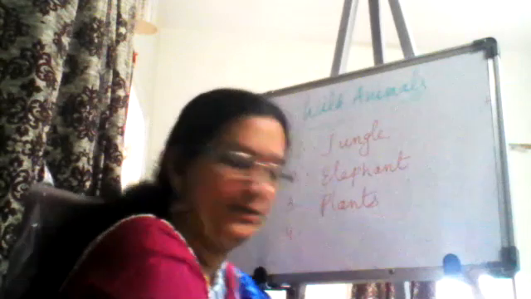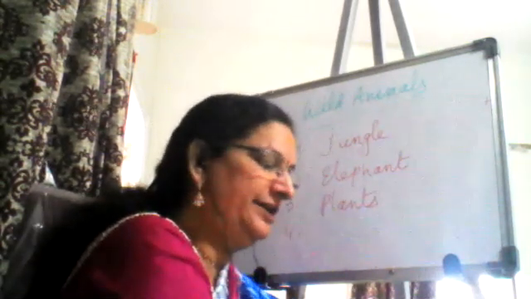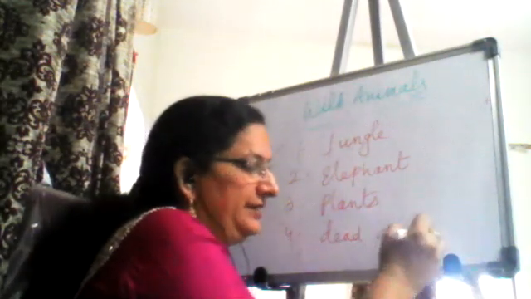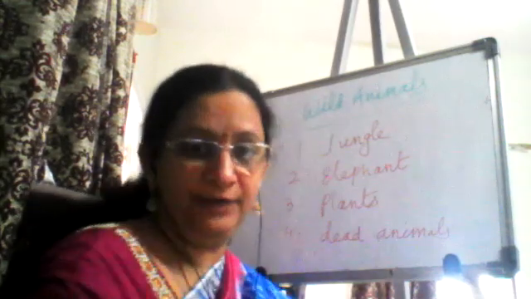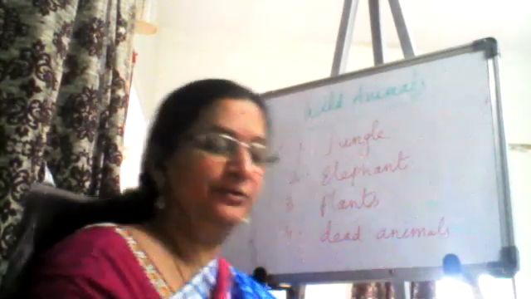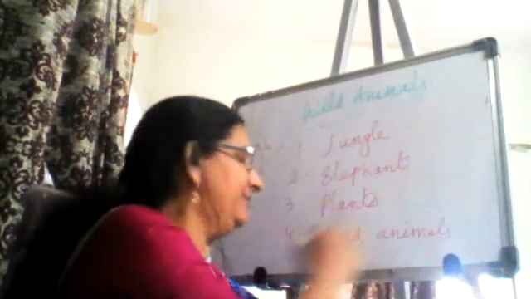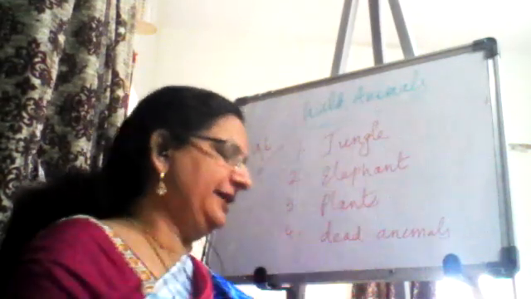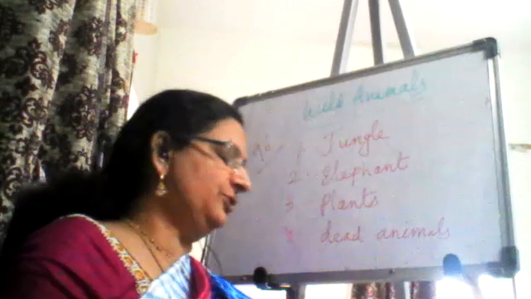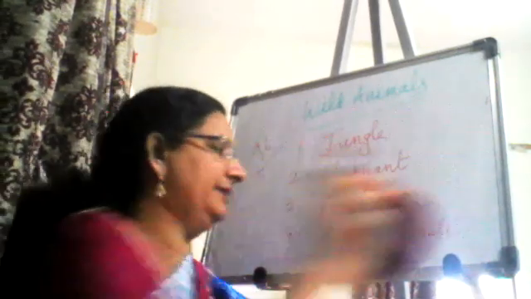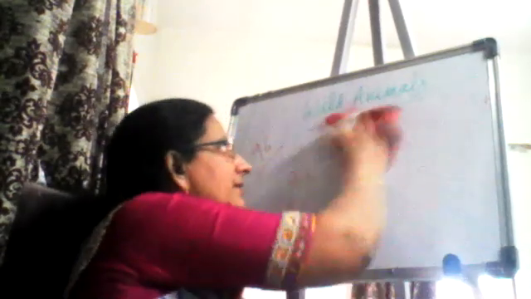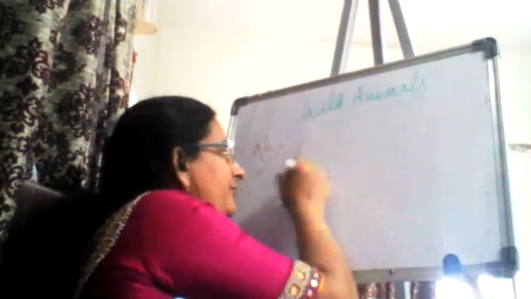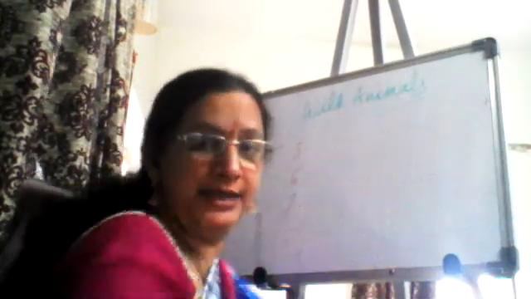Okay. Now, question number 4. Vulture and jackal eat the dead animals because they always eat the leftover food of the lion and the tiger. They will be eating only from that. So, first one is jungle, second one is elephant, third one is plants, fourth one is dead animals. If you want to write slowly, you have to stop the video and write. Then you have to turn on the video again for the other answers.